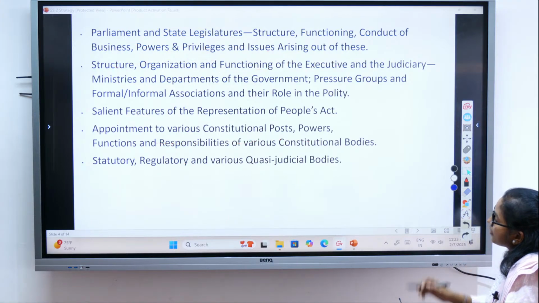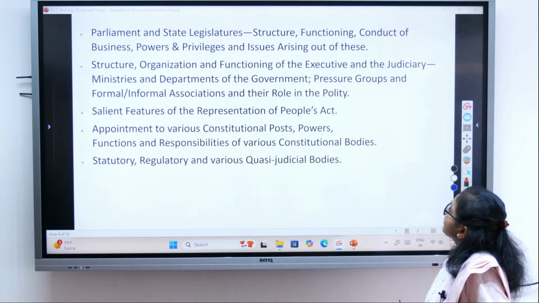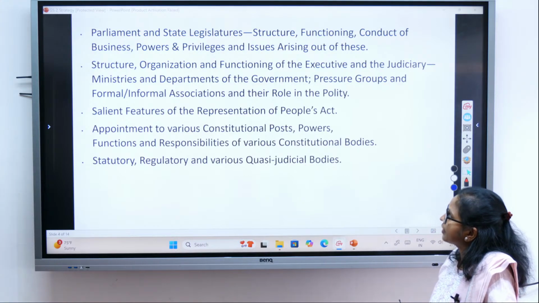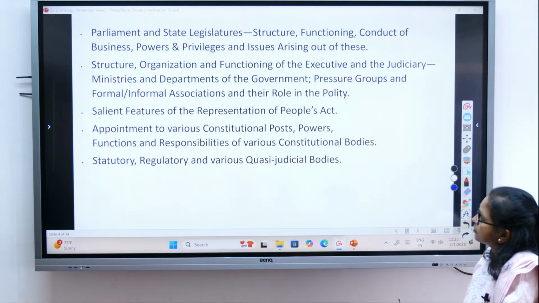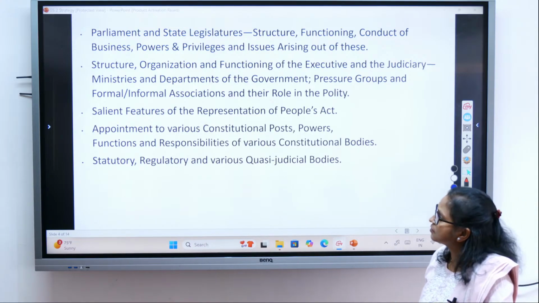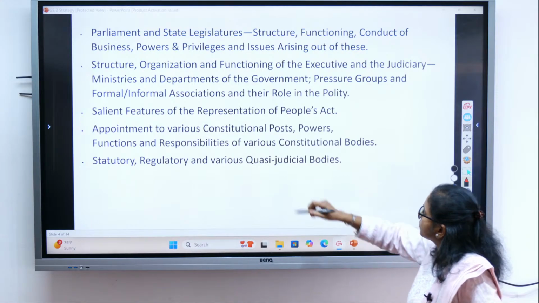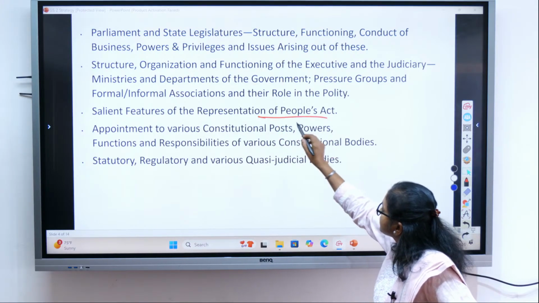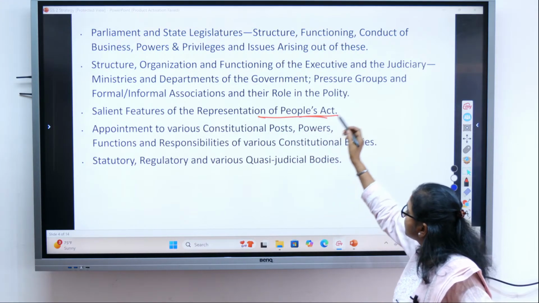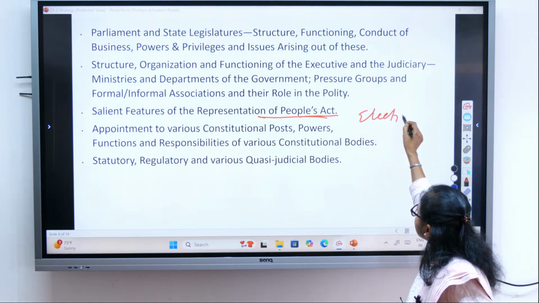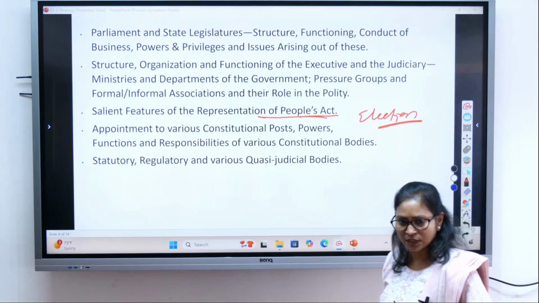So all this is part of the comparison between different countries. Then parliament and state legislature, their functioning, then structure, organization and functions of the executive, ministries and departments, salient features of the Representation of the People Acts that deal with elections, right?